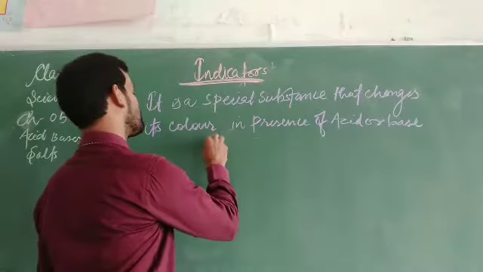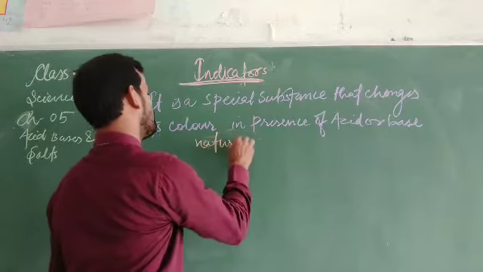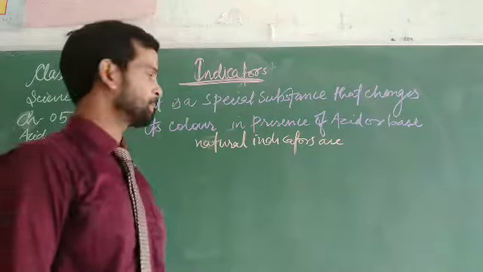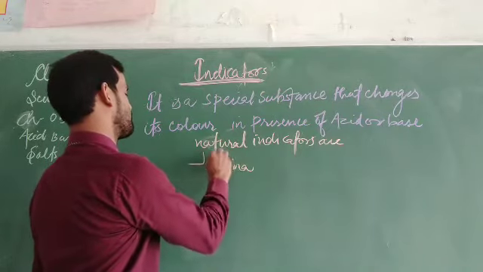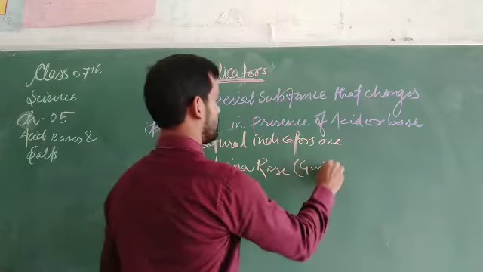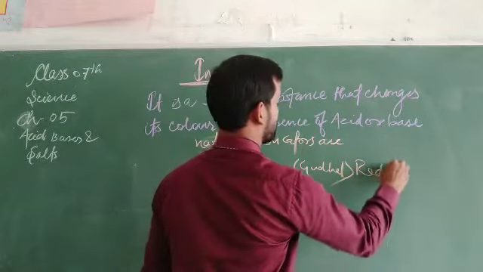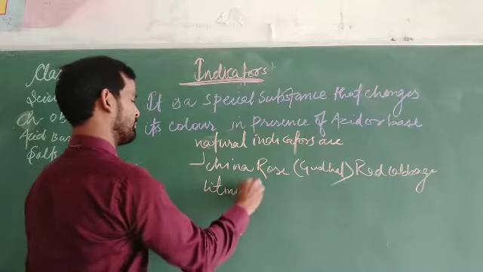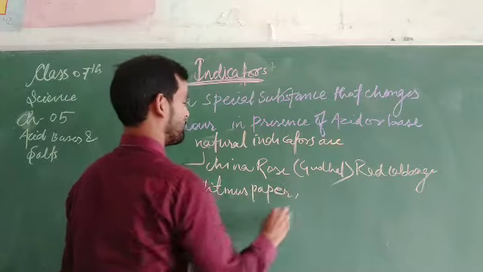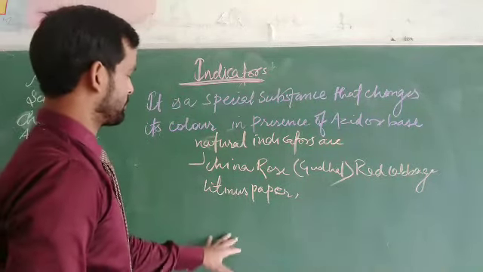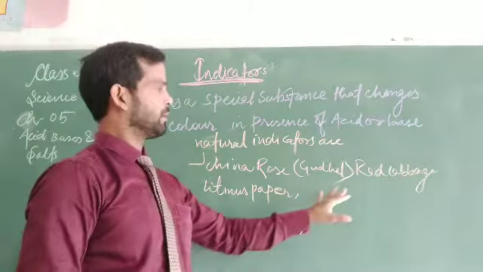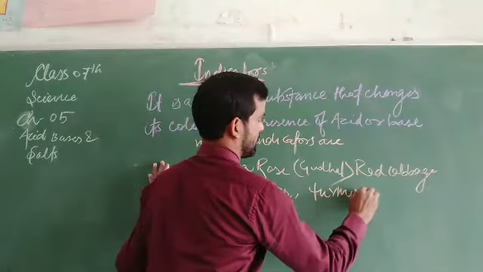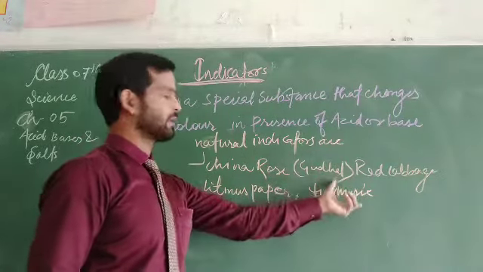What are these natural indicators? Natural indicators are China rose, that is gudal, red cabbage, litmus paper, and turmeric.